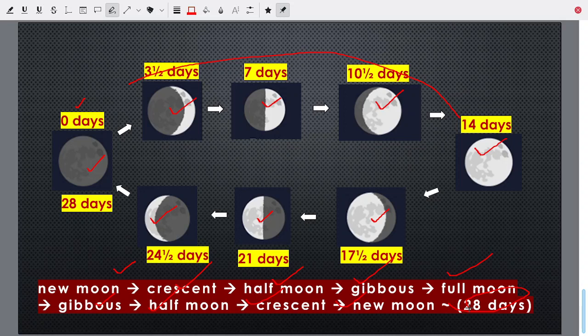So how much of the moon you can see will change, but the total moon will always be round in shape. So the change of shape, or the phases of the moon, will depend on how much of the moon is lighted up by the sunlight.